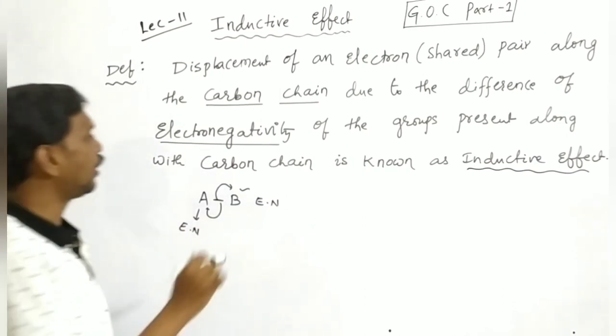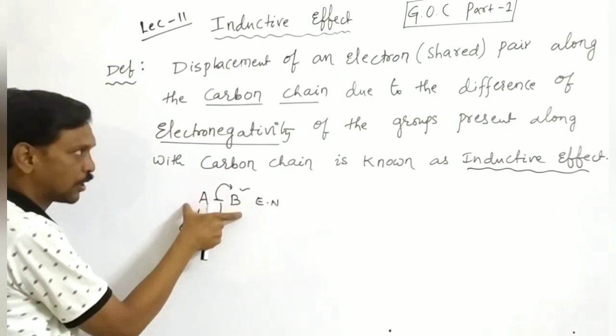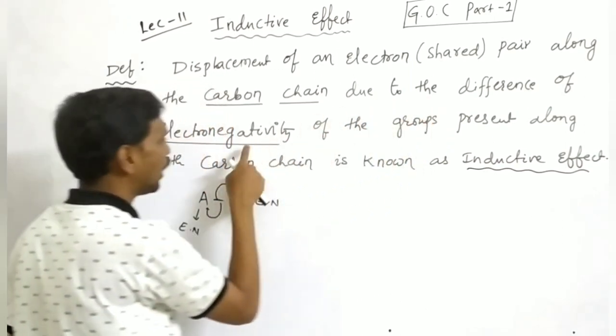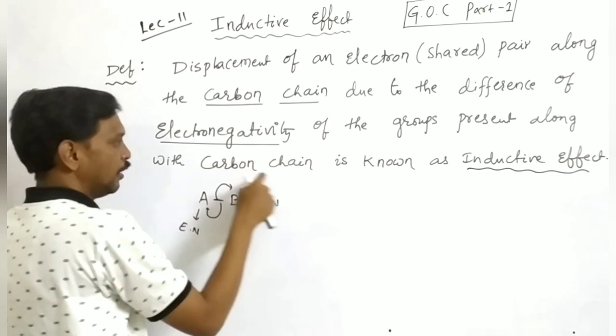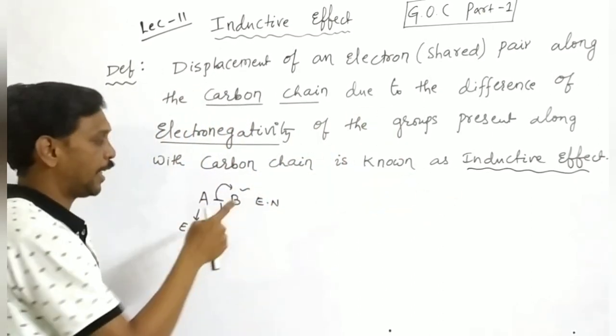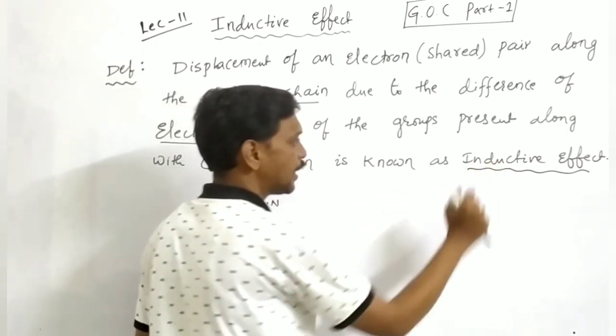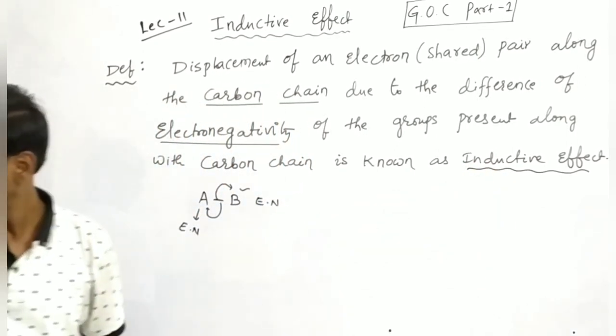So the main reason is electronegativity of the elements. Due to the difference of electronegativity, these electrons are shifted towards the more electronegative element, which is called inductive effect.